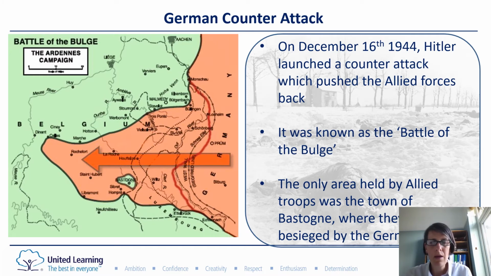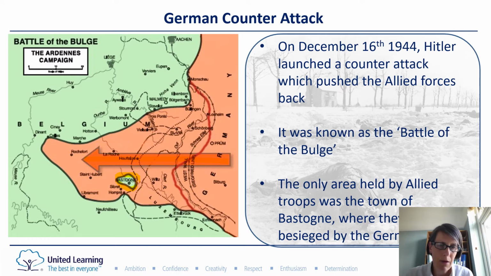Okay, so that had been an Allied attack trying to get into Nazi Germany. The Germans then decided to push back. This is in December, and it's known as the Battle of the Bulge because it's bulging outwards. Normally the line was like this, but suddenly it bulges up like this because the Germans are pushing the Allies back. You can see on the map that the green land is held by the Allies, and the red land was the Germans, and you can see the big arrow pushing this way as the German advance.